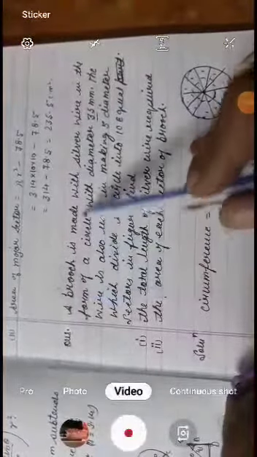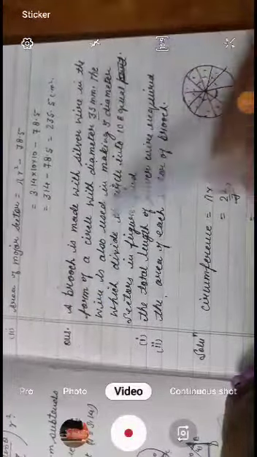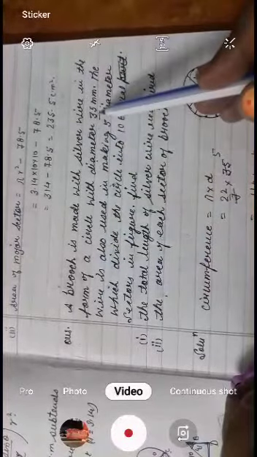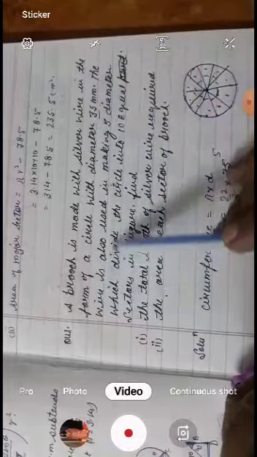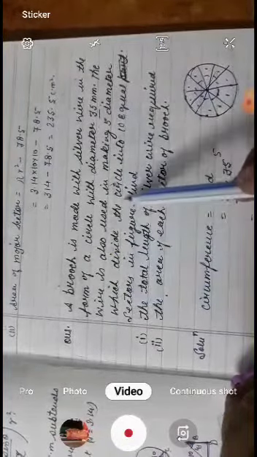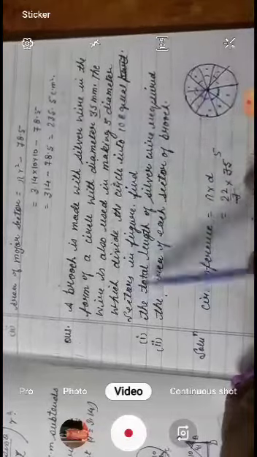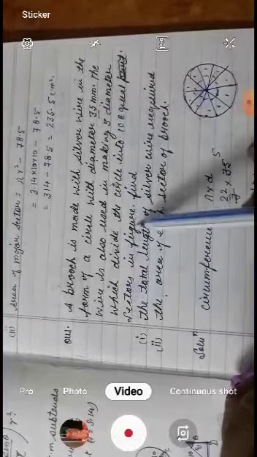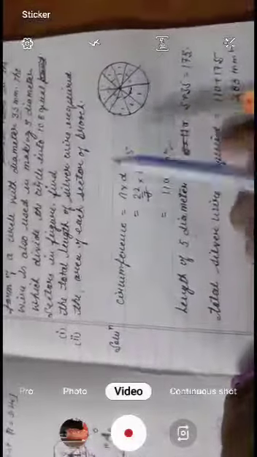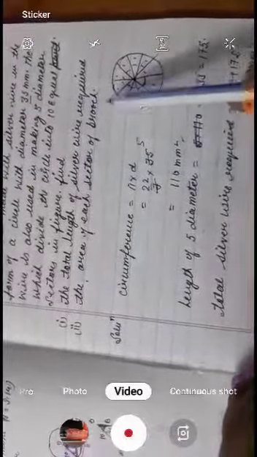A brooch is made with silver wire in the form of a circle with diameter 35 millimeter. The wire is also used in making 5 diameters which divide the circle into 10 equal sectors as given in the figure. Find the total length of the silver wire required and the area of each sector of the brooch.